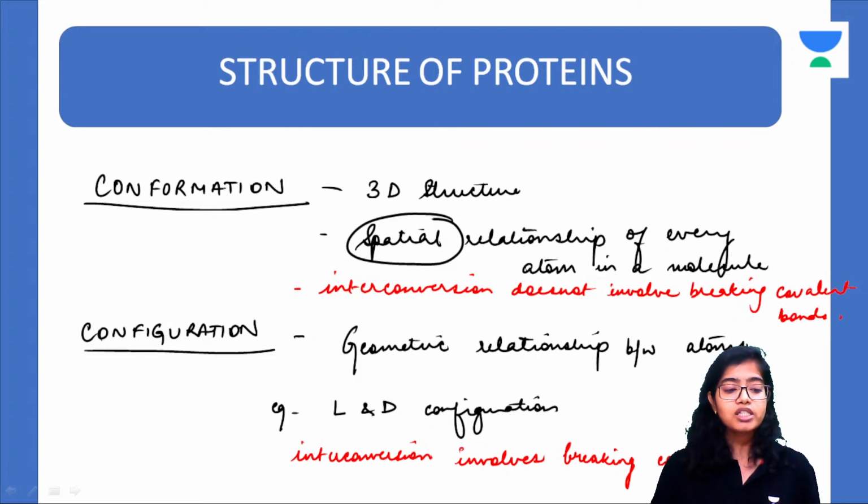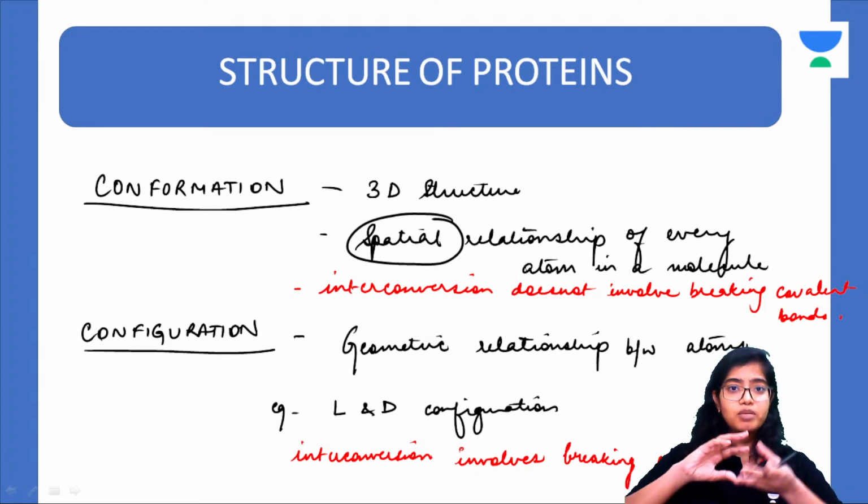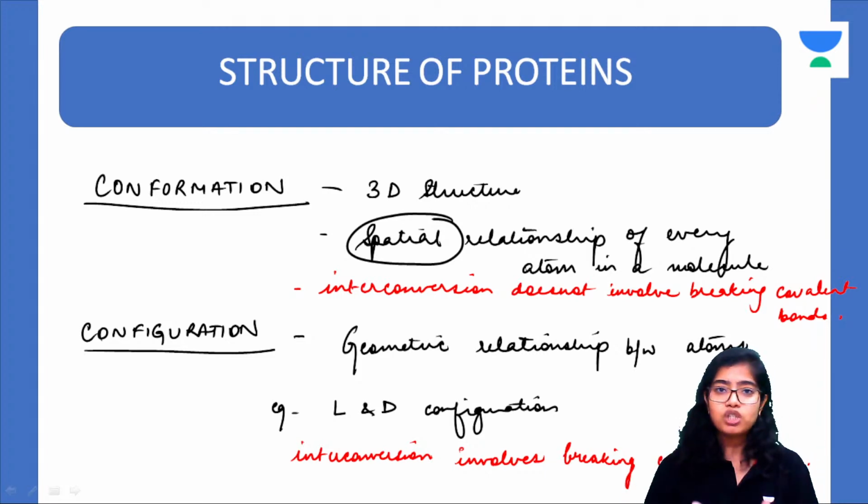Configuration is the geometric relationship between different atoms, like, for example, the L and D configuration that we did yesterday. The interconversion between two configurations requires breakage of covalent bonds, whereas interconversion between two conformations will not require any breakage of covalent bonds. It will just be different packaging.